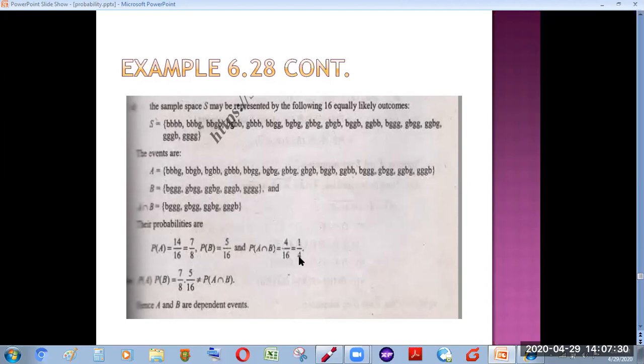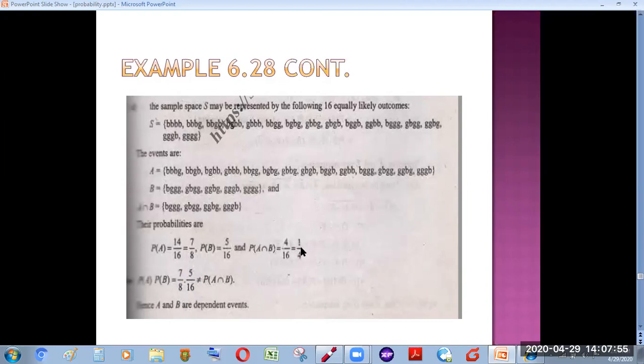Now to find out whether the two events A and B are independent or not, we can find their respective product. By multiplying the probability of A and the probability of B, it is not becoming equivalent to the probability of A intersection B, which is 1 by 4.